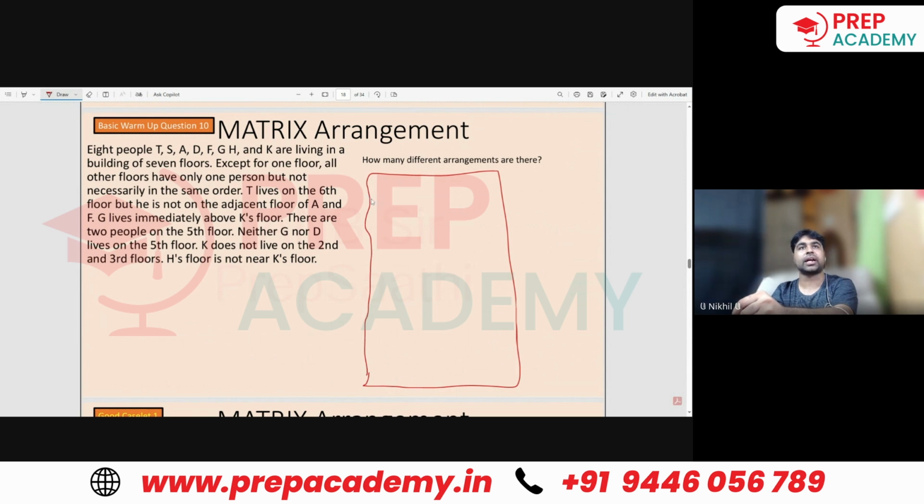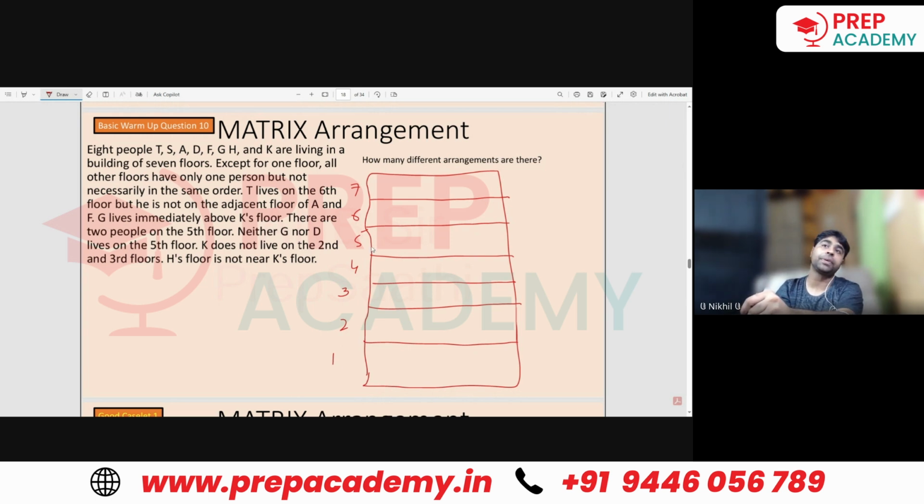So there are 7 floors: 1, 2, 3, 4, 5, 6, and 7. On one of the floors there will be 2 people, just like the opposite case of that vacant floor kind of a thing.